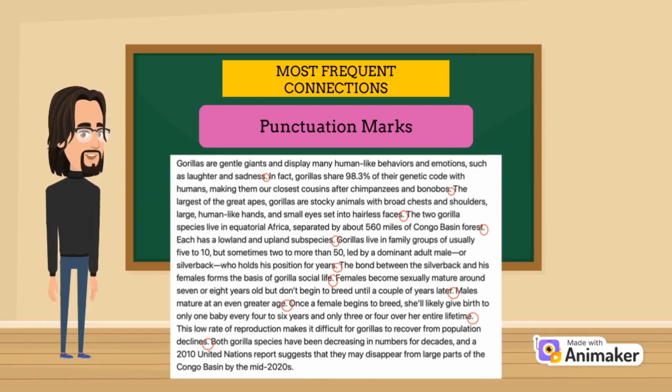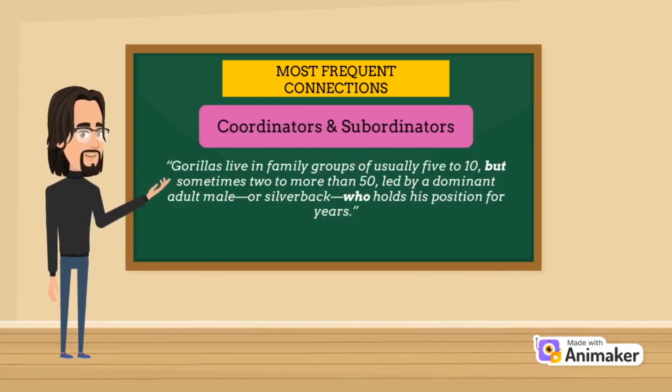A typical form of implicit connection is the use of punctuation marks. In this text, we can find several periods that separate independent clauses that are logically connected with one another. Regarding explicit connection, this text includes both coordinators and subordinators. The former is used to connect two independent clauses in a compound sentence, whereas the latter is used for complex sentences. Let's take a look at the following example.